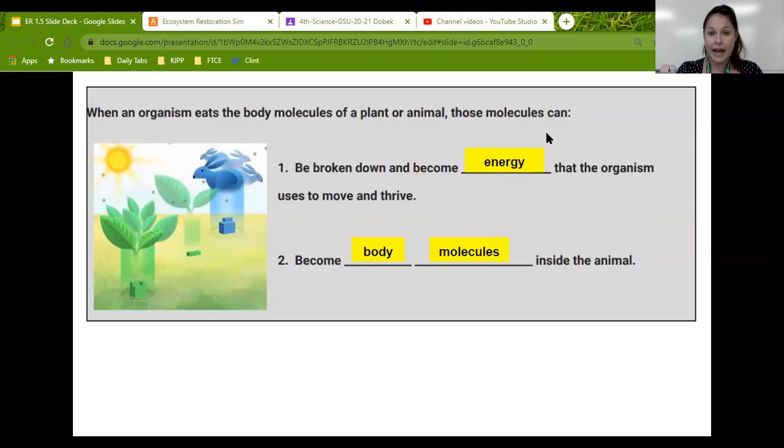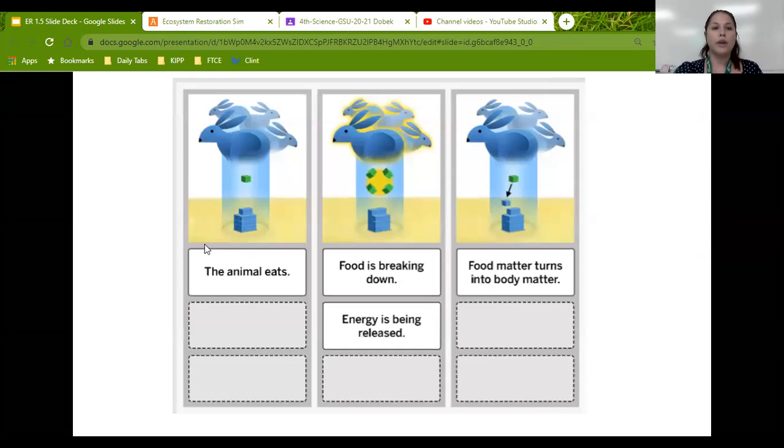Those are the two things that are going to happen after an animal eats. It's going to break down. Some will become energy and some will become body molecules. So when we watch that simulation, we would see the animal eat, see it break down and energy to release, and then the food to turn into body matter. That's what we watch for. Let's see if we can see it one more time.